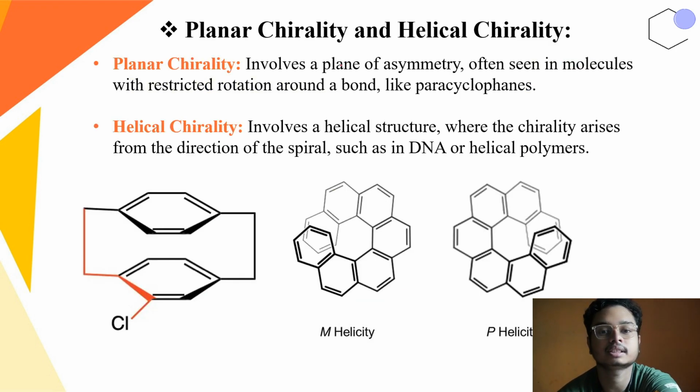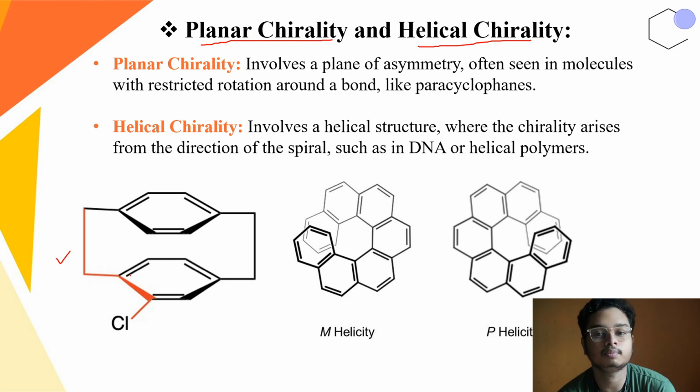Now let us talk about some different kinds of chirality: planar chirality and helical chirality. Planar chirality involves a plane of asymmetry in the molecule with restricted rotation around a bond. Okay, in this particular example, you can see that this type of compound becomes so rigid, and it also contains an asymmetric plane.